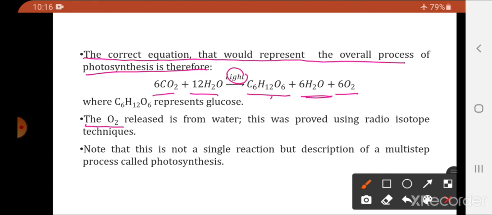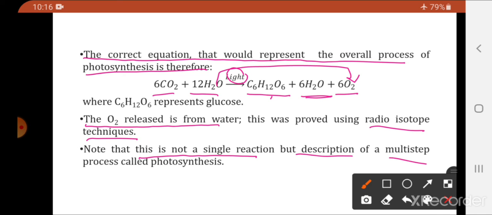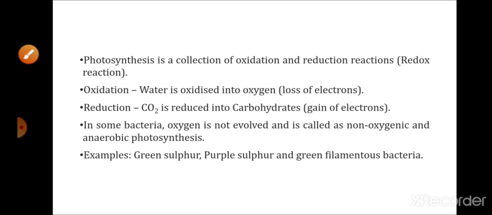The oxygen released is from water. This was proved using the radioisotope techniques. Note that this is not a single reaction but a description of a multi-step process called photosynthesis. It is a multi-step process which is called photosynthesis.